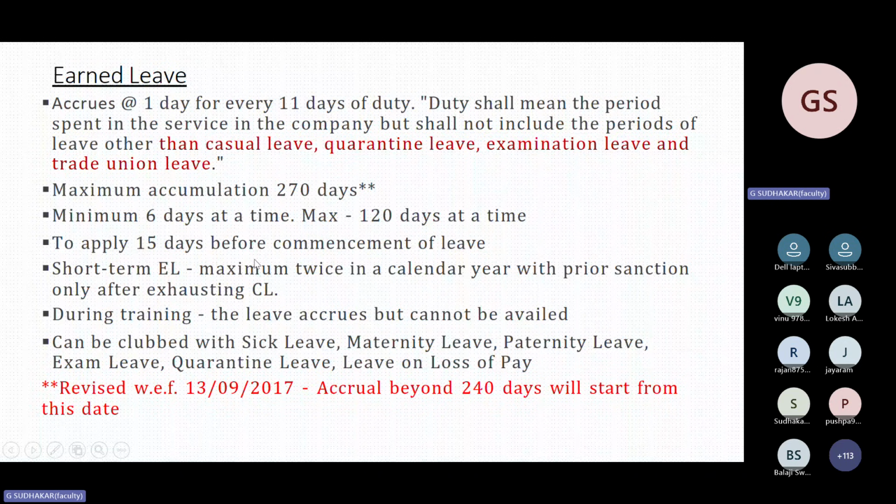Short-term EL is not automatic. After completing CL, you will not be eligible to take 2 days, 1 day automatically. Prior permission has to be obtained only after exhausting CL, not before that.